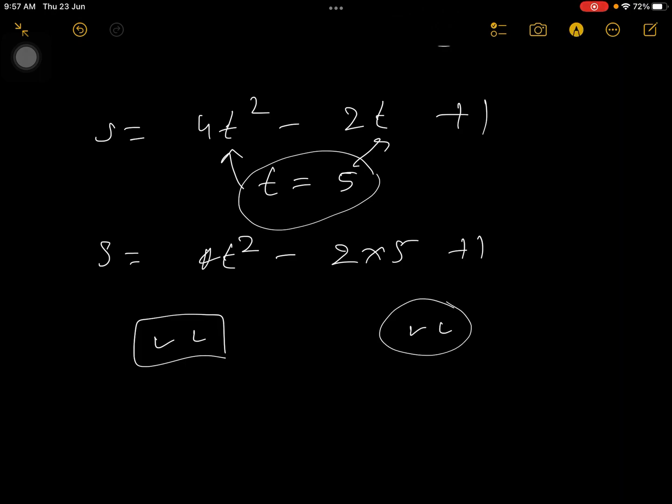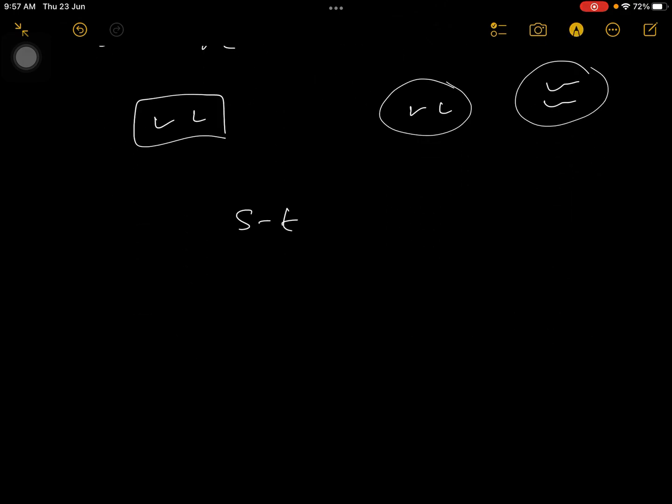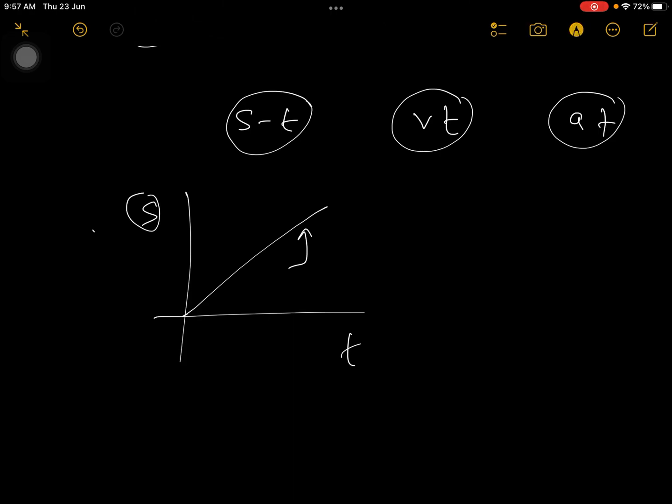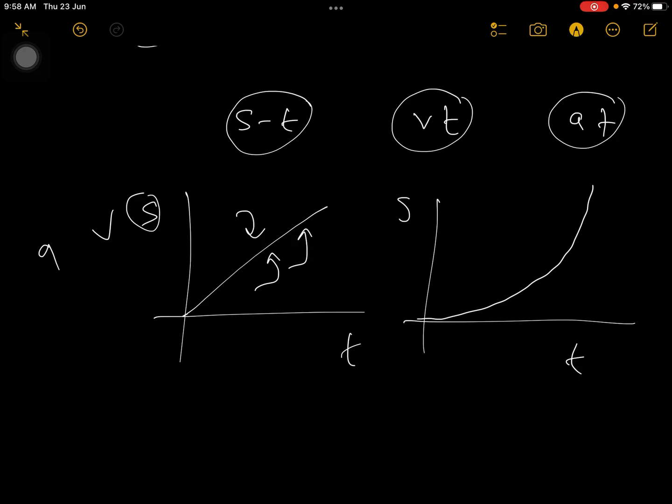Now in the next video I am going to explain slope and area, because we have the ST graph, the VT graph, and the AT graph. Graph-wise I have not explained yet. After a few lectures, I will explain that part also. If this is my ST line, a straight line, what is the physical meaning of this straight line? If this is a VT graph, then what is the meaning of the straight line? If this is an AT graph, then what is the meaning of a straight line?